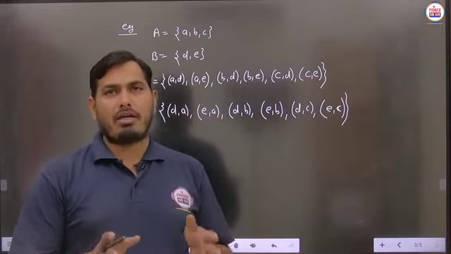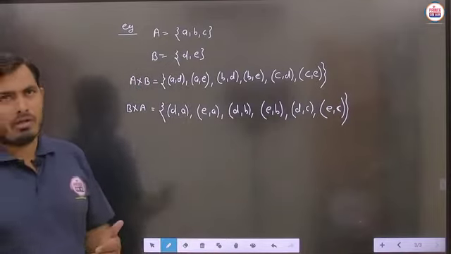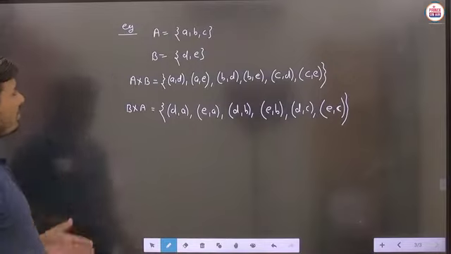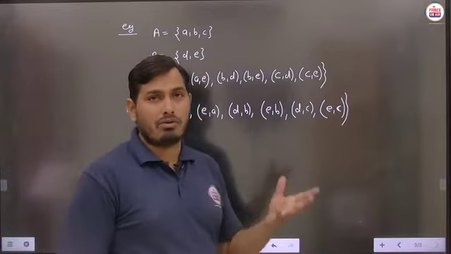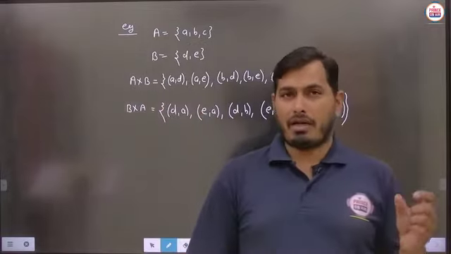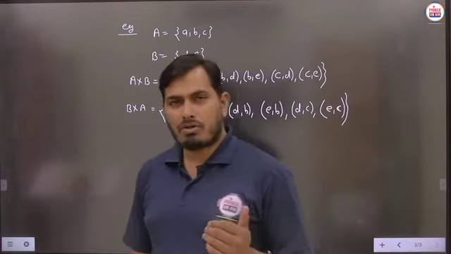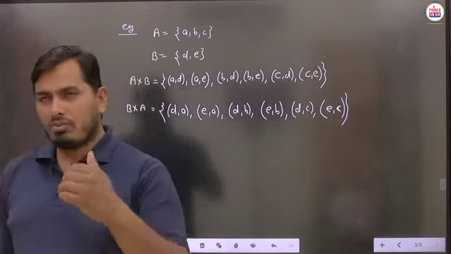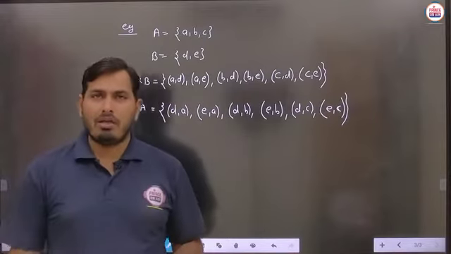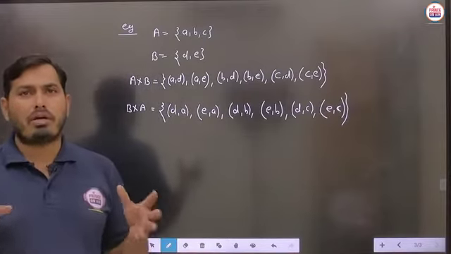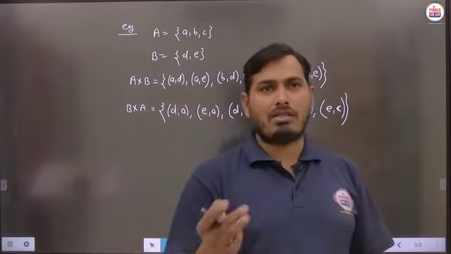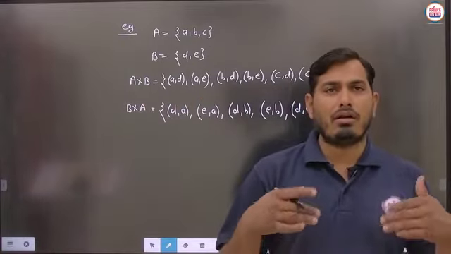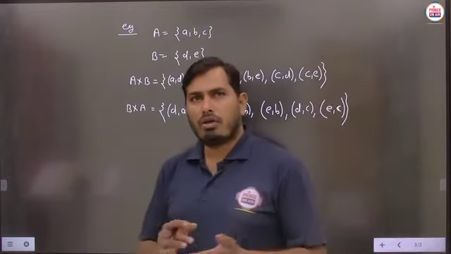So this Cartesian product is a very simple thing, students. You can also do the Cartesian product for three sets. Sometimes we have to find A cross B cross C, then at a time we have to first calculate B cross C, then this is again taken with the set A, and these are known as ordered triplets. Because there are three sets, for three sets we say these are ordered triplets. So you can take many more sets here.